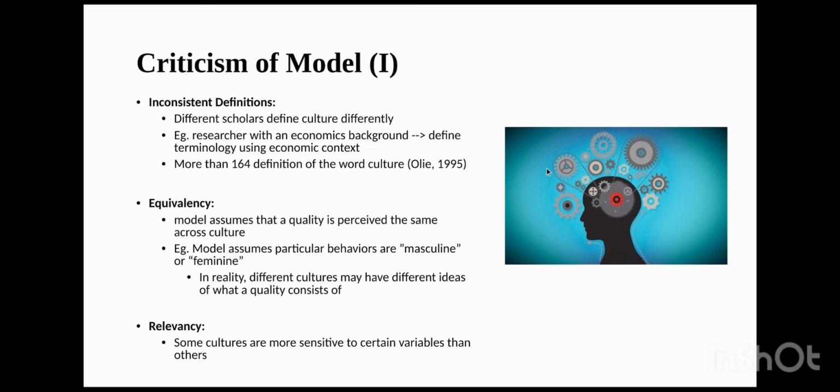Relevancy. Some cultures are more sensitive to certain variables than others. For example, one culture may value one variable extremely highly, such as collectivism, and another culture may value it extremely low. It may not mean anything to them, and therefore it deviates the results.